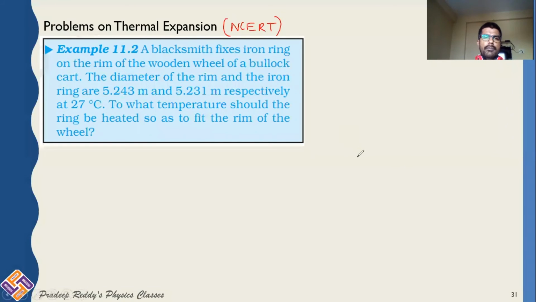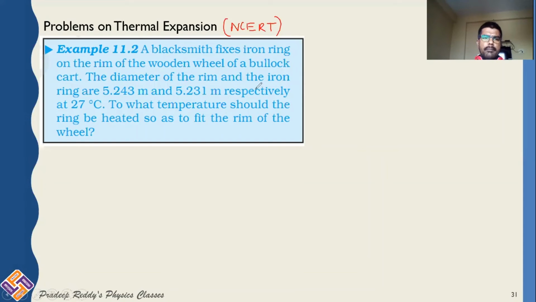Now let us solve one problem based on thermal expansion, and this is collected from NCERT textbook. A blacksmith fixes an iron ring on the rim of the wooden wheel of a bullock cart.